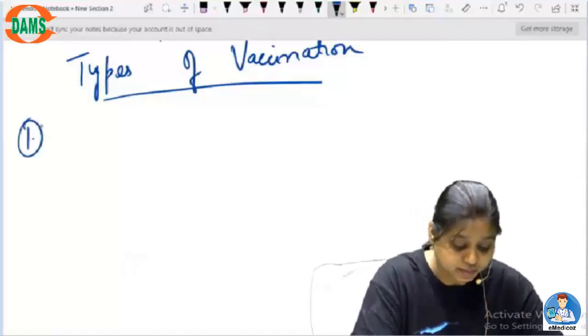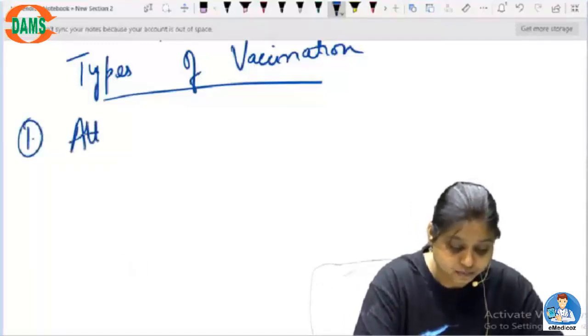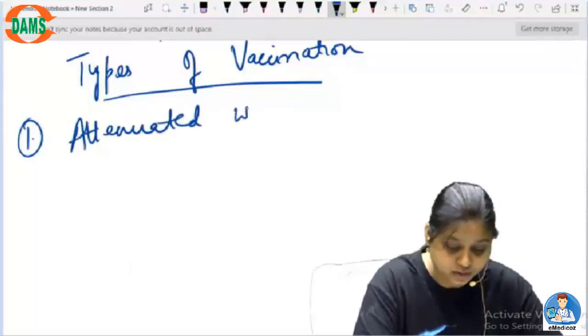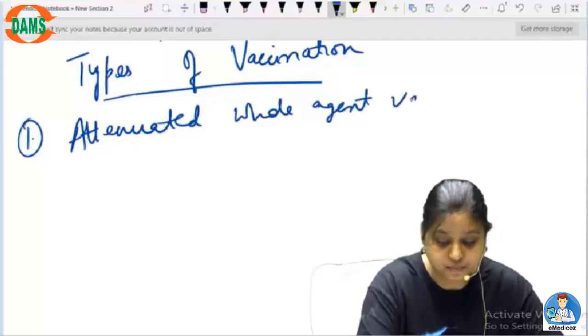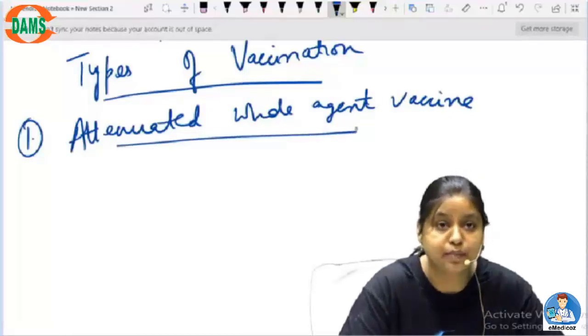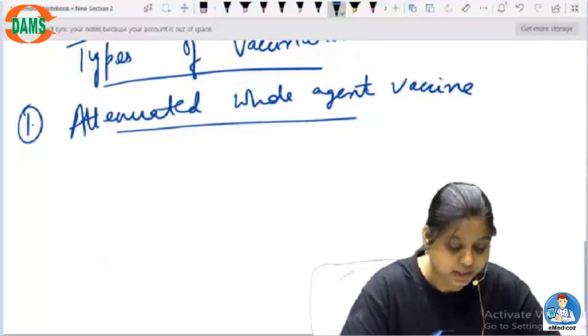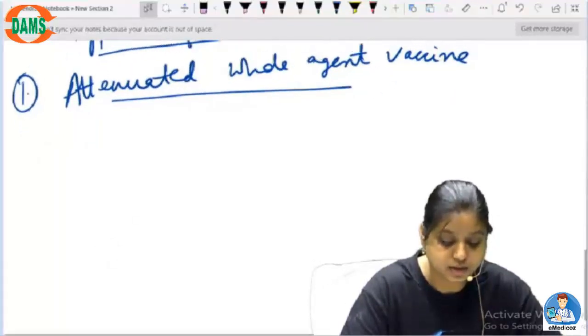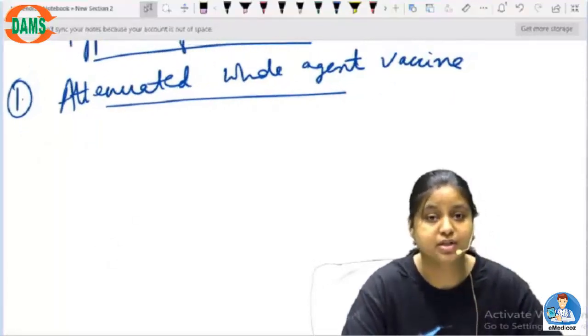So first, you all must be knowing this, it can be the attenuated whole agent vaccine. Now what does this attenuated whole agent vaccine mean? First you have to understand what is attenuated and then what is whole agent.